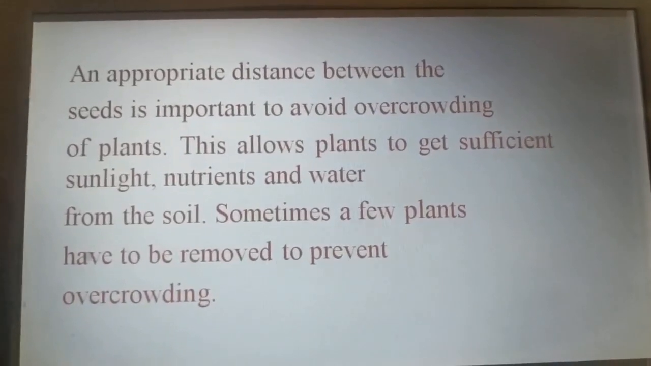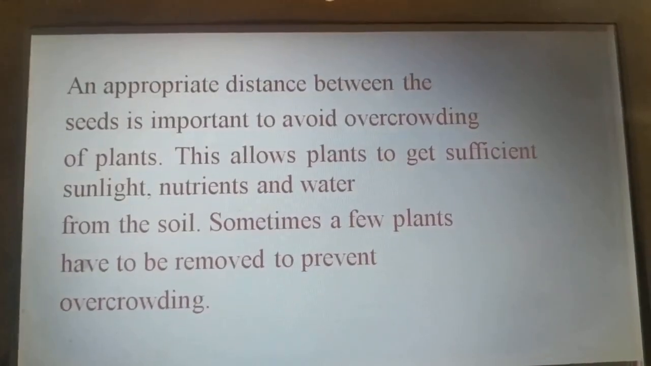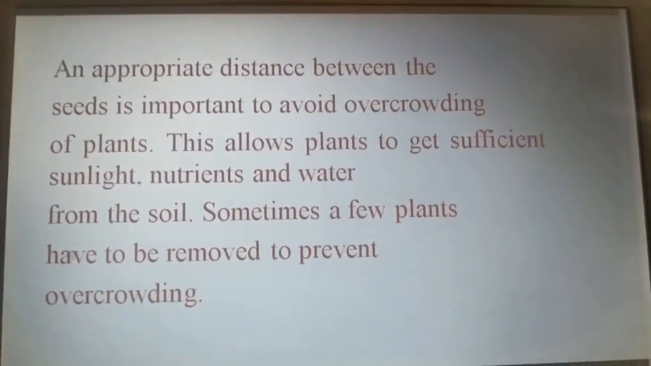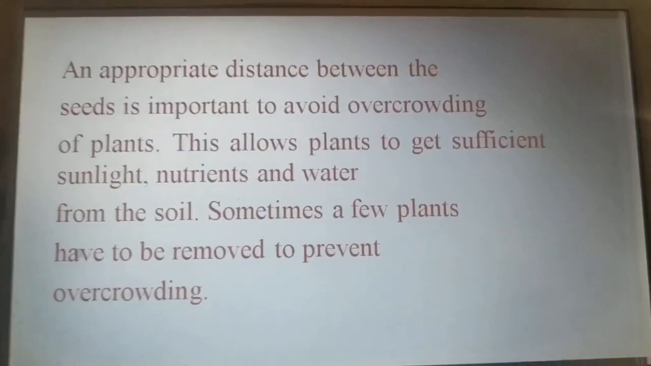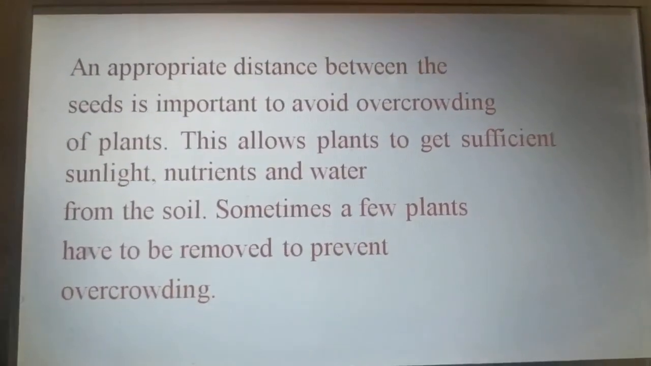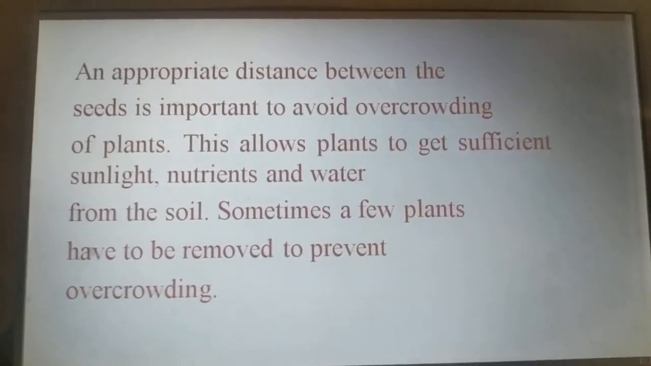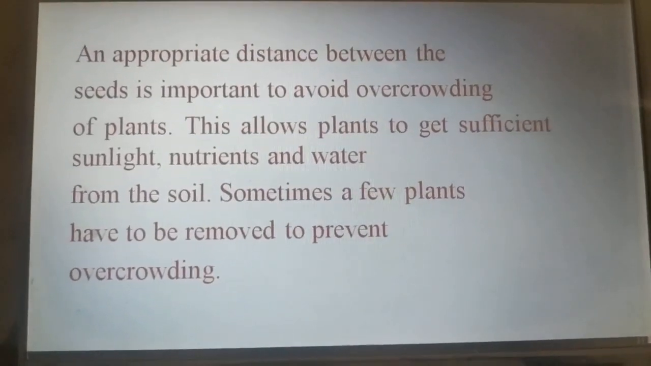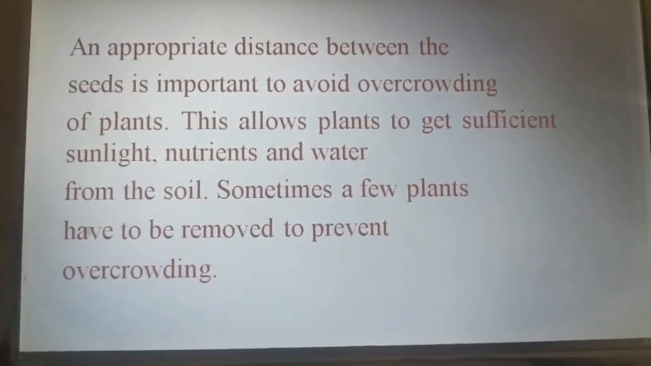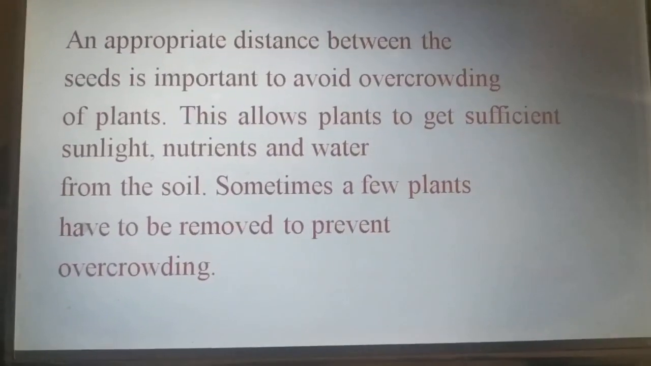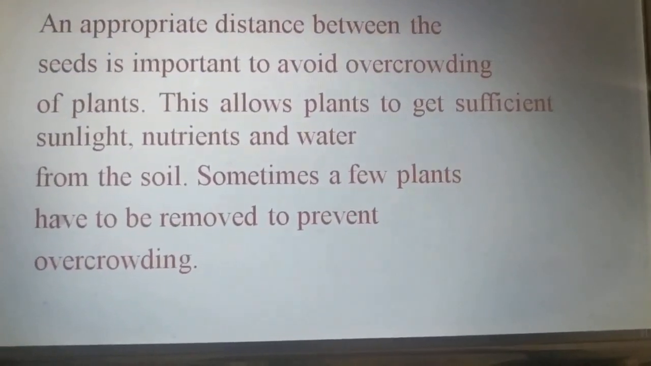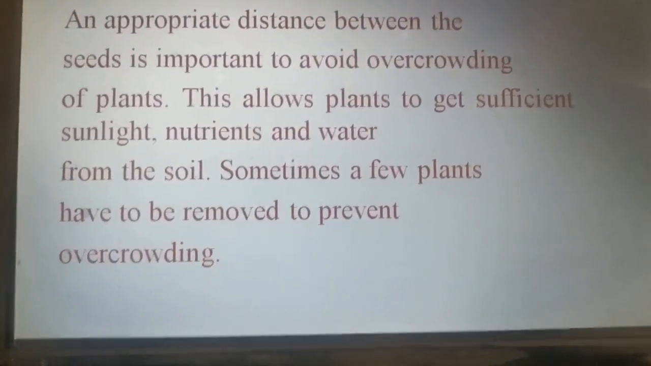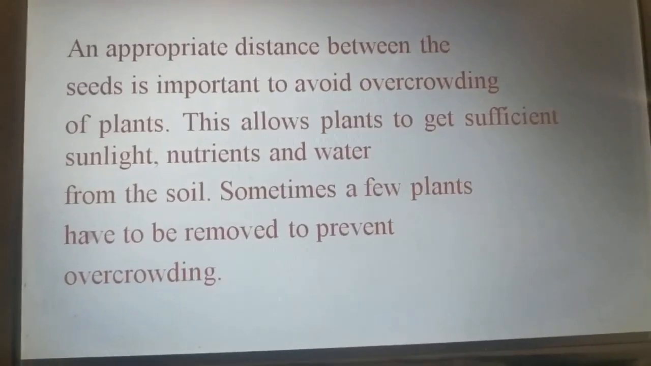So in order to avoid overcrowding, a proper or appropriate distance between the seeds is very essential. Then the plants get nutrients, sunlight, minerals and water from the soil in the required amount. Otherwise, if overcrowding is there, the plants will not get proper sunlight, nutrients or minerals from the soil. And sometimes a few plants have to be removed from the field to prevent overcrowding. So these are about the sowing method.